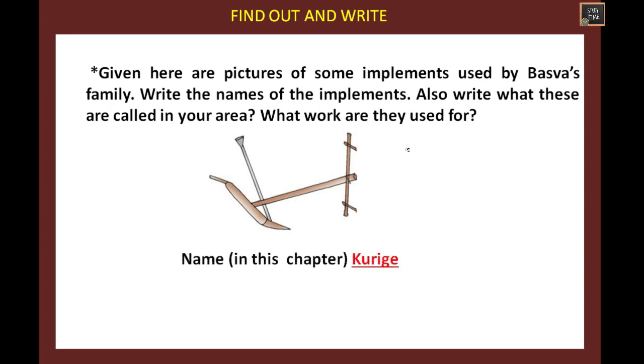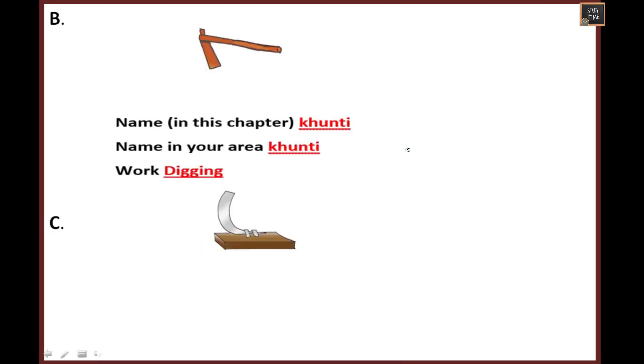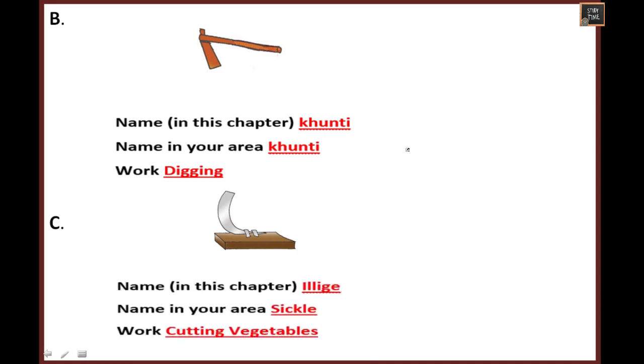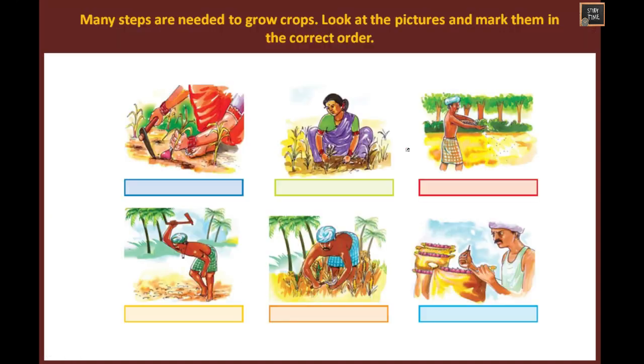So the name is Courage and the name in your area is Kudal. The work might be plowing. Next, this is Kunti. The name in your area might be iron rod. This is used for digging. This is Ilinch. The name in your area may be cutter, sickle or any other you can write. The work is for cutting vegetables or crops.